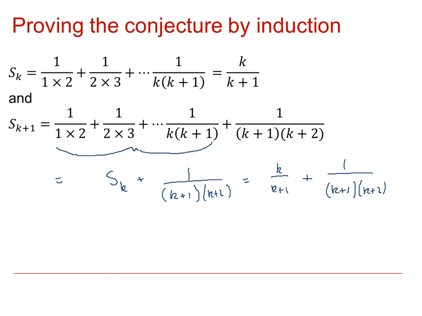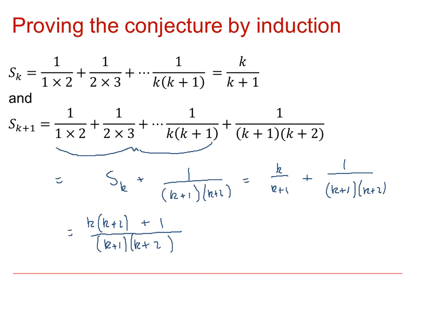Right, so to combine those we need to write them as a single fraction which has a denominator of k plus 1 multiplied by k plus 2. So therefore on the top line we'll get k multiplied by k plus 2, and then from the second term just plus 1.